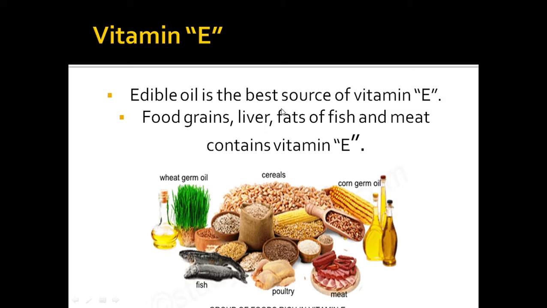Edible oil is the best source of vitamin E. Food grains, liver, fats of fish and meat contain vitamin E. Here is the picture of the sources of vitamin E. So by consuming this food, we can get vitamin E.